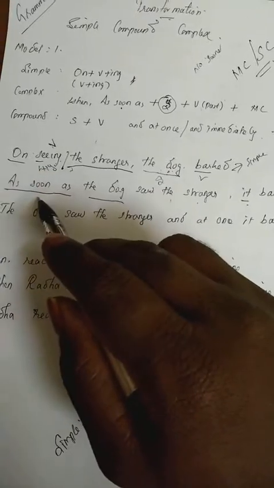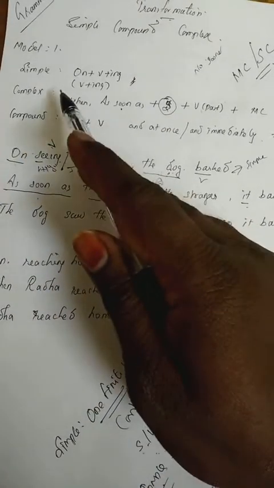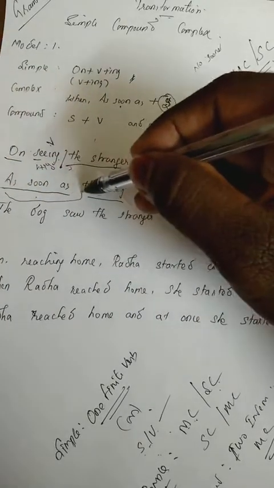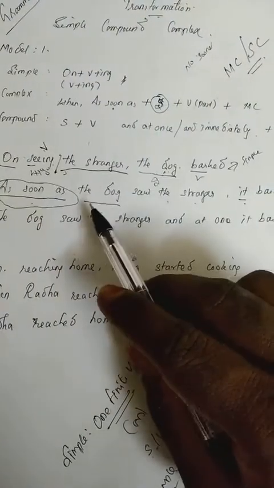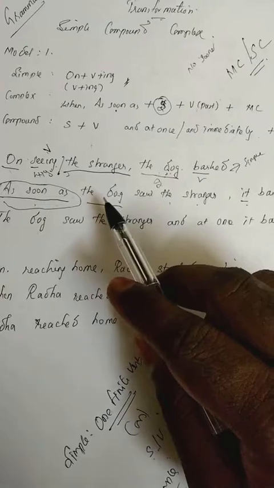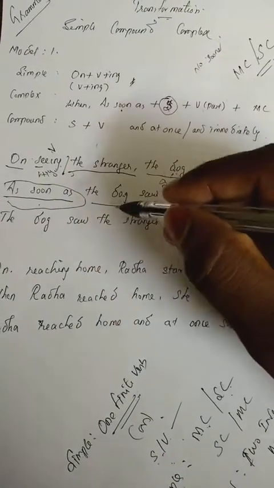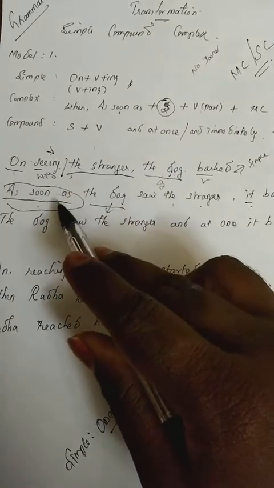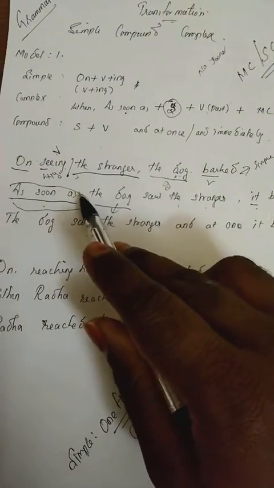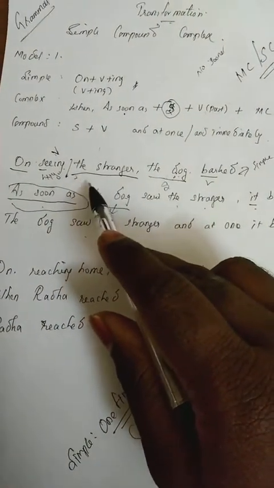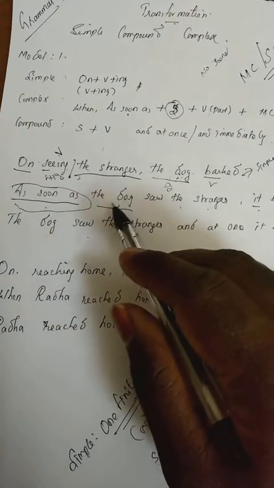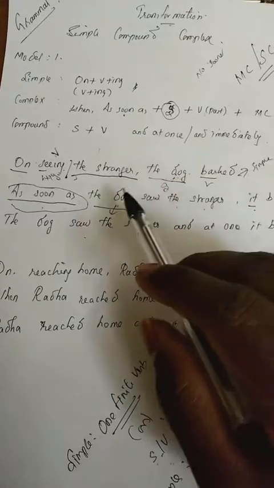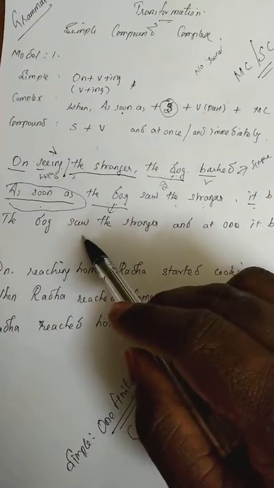Okay, so "as soon as" is the complex part. Take away the "as soon as"; the remaining part is the subject. The dog saw the stranger. You straight away bring it over here and take away the complex. Why? It is a complex word, that's why we took the complex word separately, and the remaining is the subject and the verb. You can see the object, right? You just bring it over here, right?